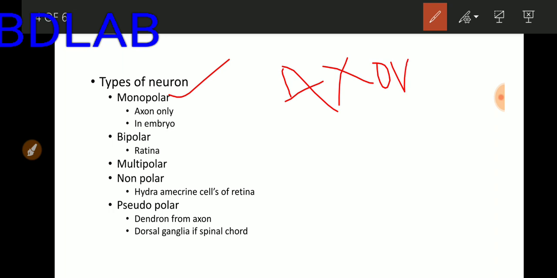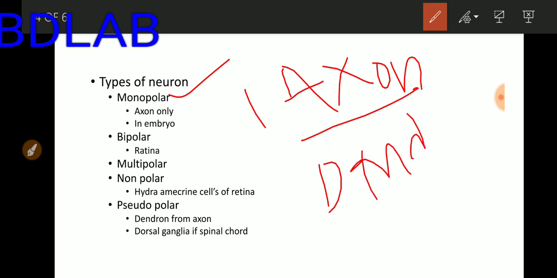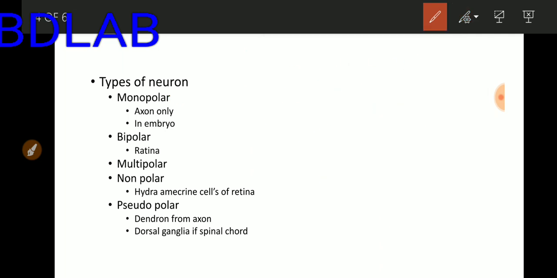Any neuron which has one axon but doesn't have a dendron is known as monopolar neuron. Monopolar neurons are basically present in the embryonic nervous system. Embryonic nervous system is made by monopolar neurons.